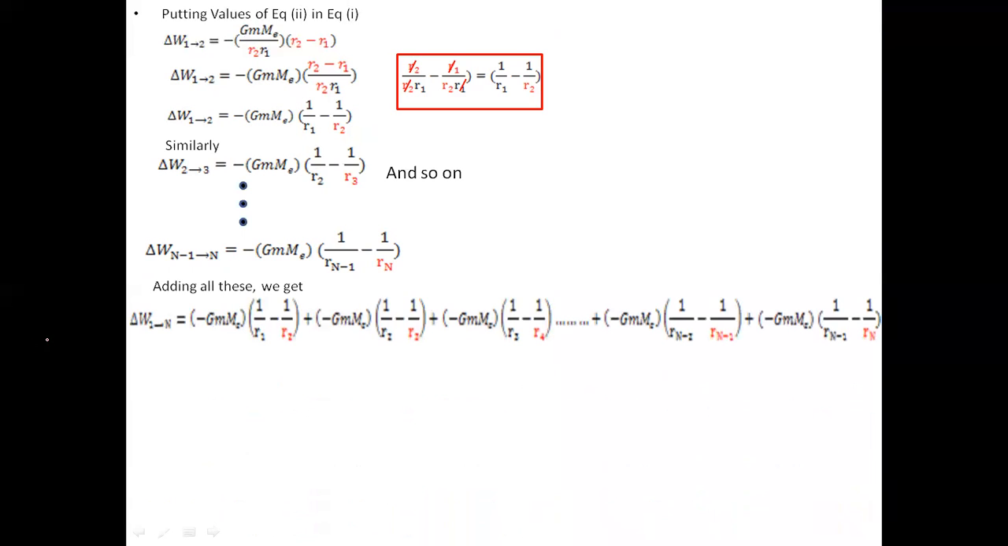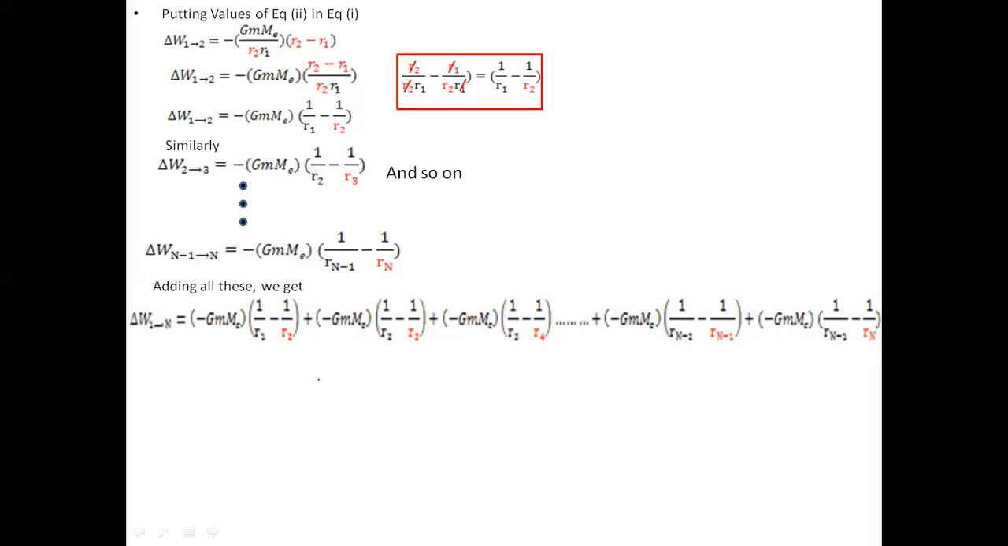So when we add them up, what do we get? From 1 to N, we'll get minus G m Me times 1 over R1 minus 1 over R2, plus minus G Me m as well, 1 over R2 minus 1 over R3, and so on. It goes up till the second last value, which is minus G Me m times 1 over Rn minus 2 minus 1 over Rn minus 1, and the last value will be minus G Me m, where Me is the mass of the Earth, times 1 over Rn minus 1 minus 1 over Rn.